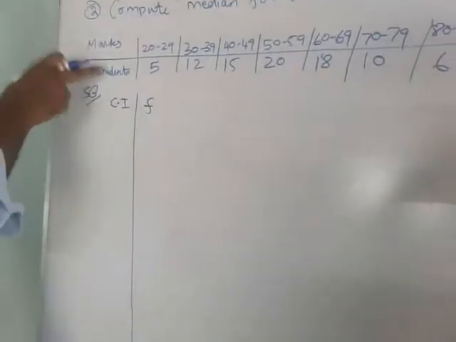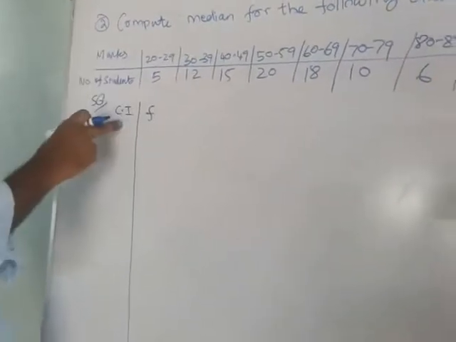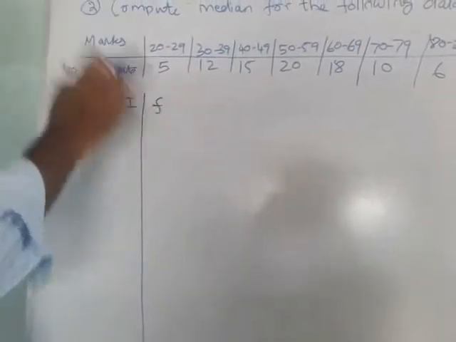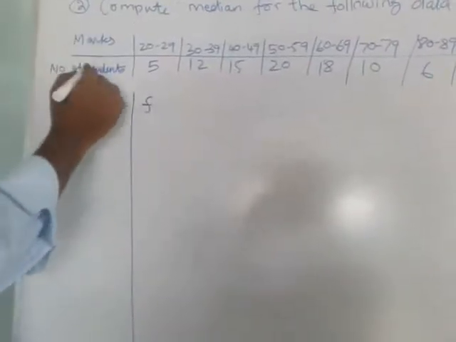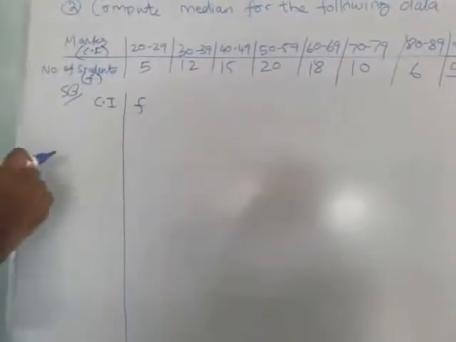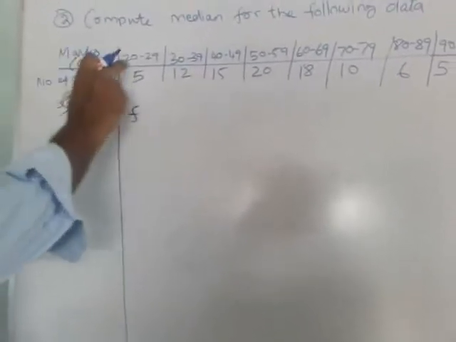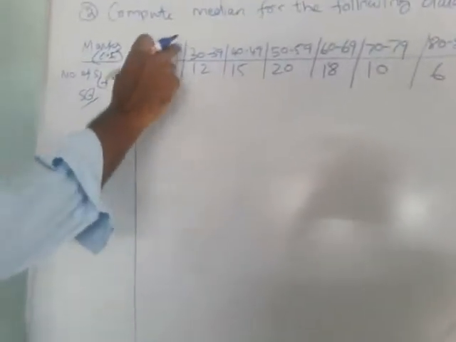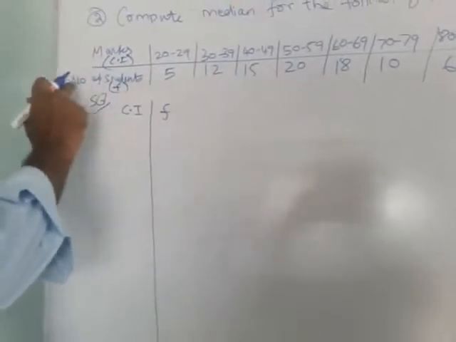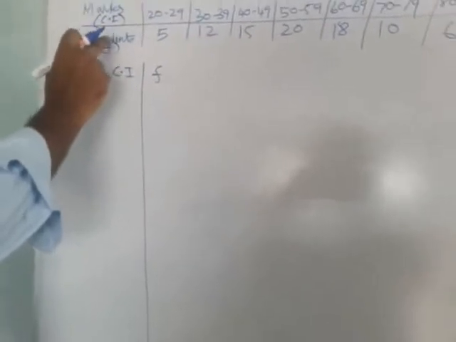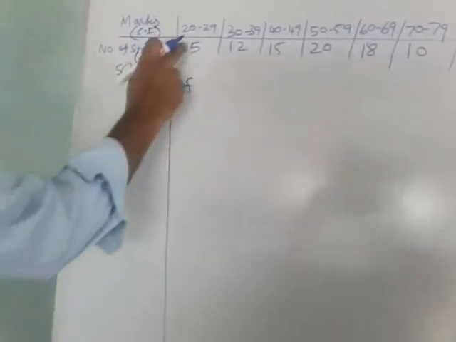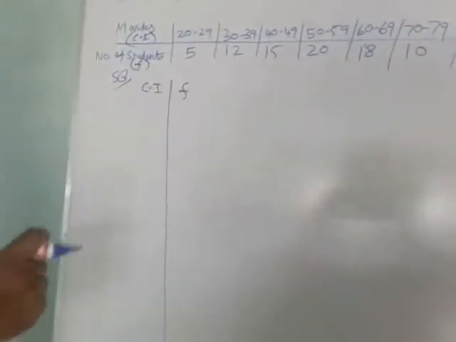Here the marks are our class interval. You take CI, and the number of students, number of workers, that is nothing but f, our frequency. This is the class interval, so don't confuse. The first one is the class interval, the lower to upper, that is nothing but the class interval. The number of students, persons or works, if given, you take as small f, that is our frequency. Now we change the class interval.